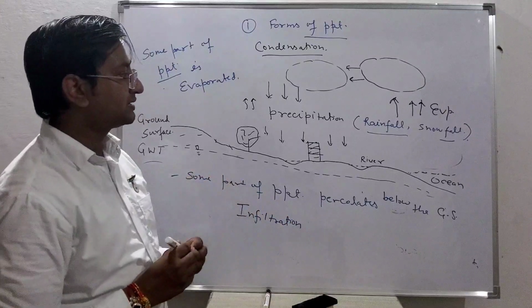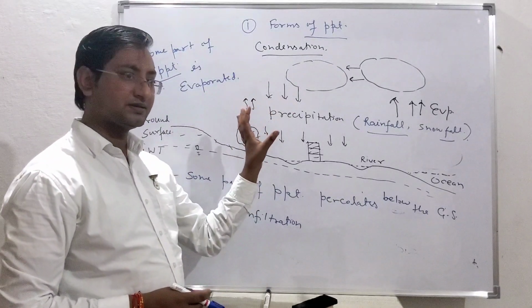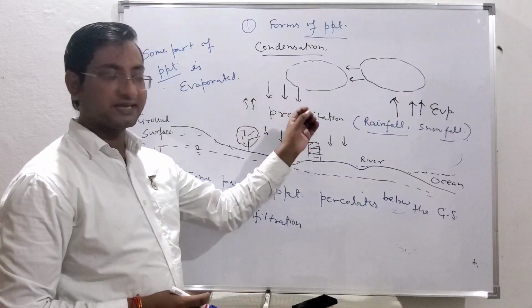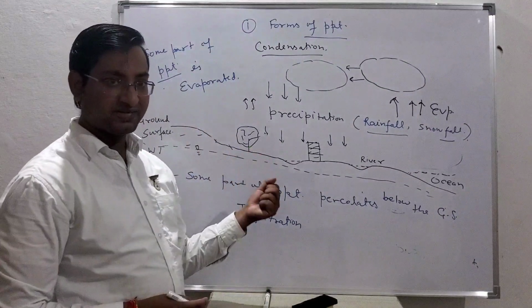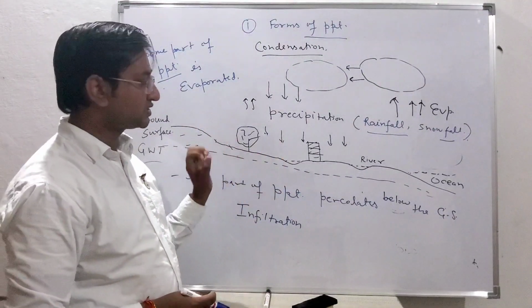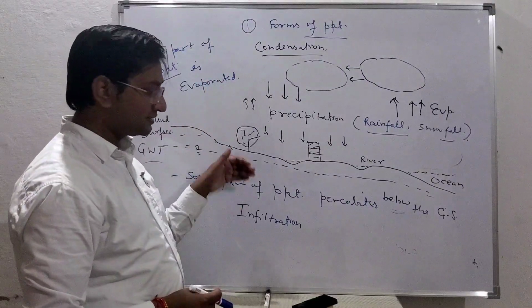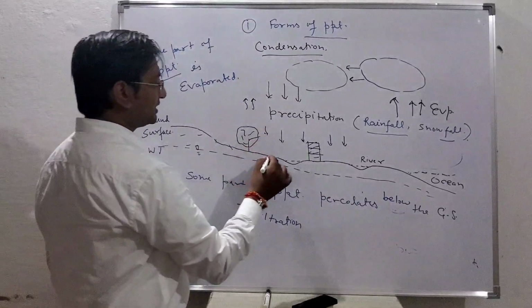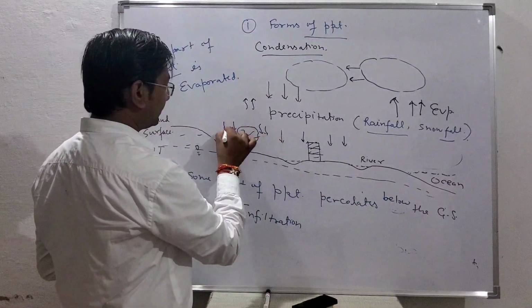So now you see what the actual figure is. The precipitation is occurring. Some is intercepted by the plants, plant leaves, building roofs. Some is trapped by the pits, ponds, etc. as dead storage. Some is evaporated. Some is going into the ground,